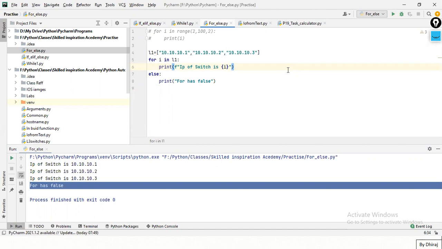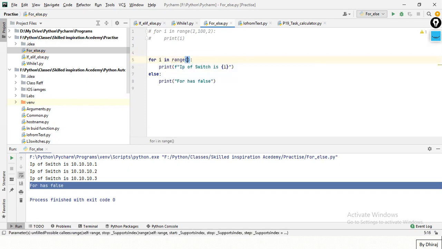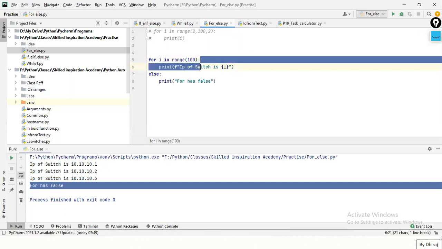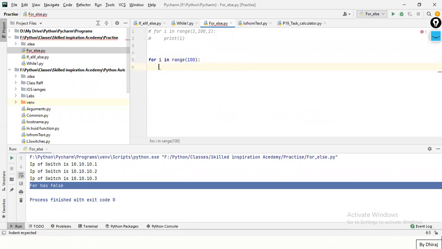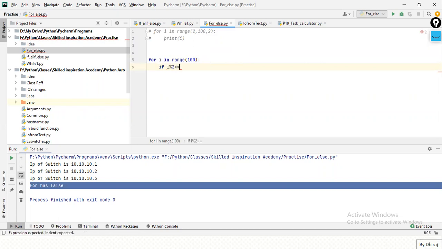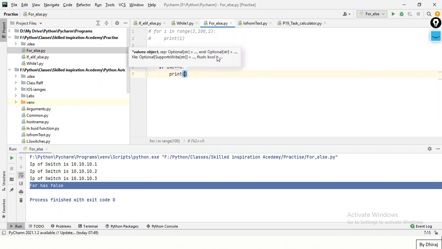Now one more thing. Again I'm going back to the range function. Here I'm just giving range of 100, not specifying anything. And here I'll just write if I modulus 2 equal to 0, and I'll just write print. What should I print over here now?